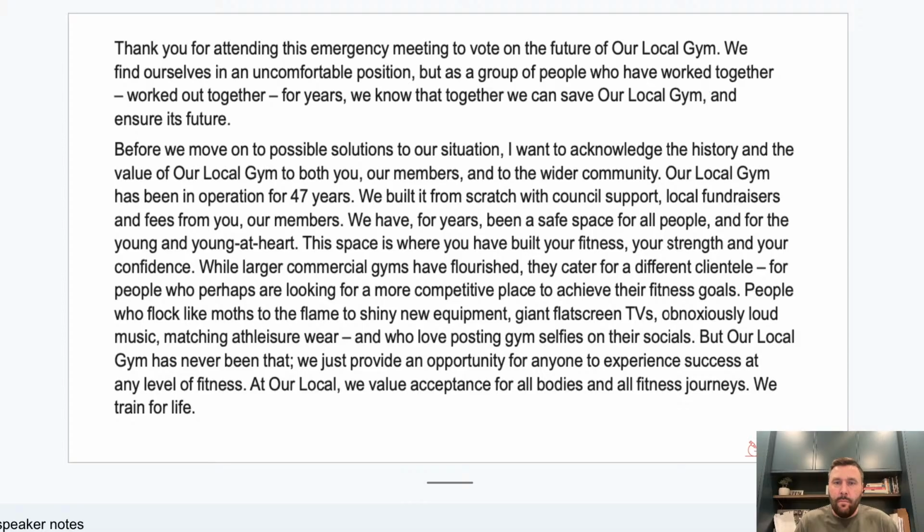While larger commercial gyms have flourished, they cater for a different clientele. For people who are perhaps looking for a more competitive place to achieve their fitness goals, people who flock like moths to the flame to shiny new equipment, giant flat screen TVs, obnoxiously loud music. I'm going to stop there because again, when we're doing this activity,